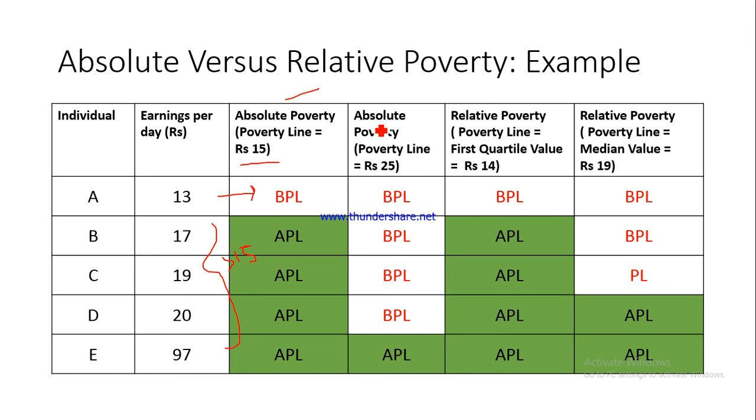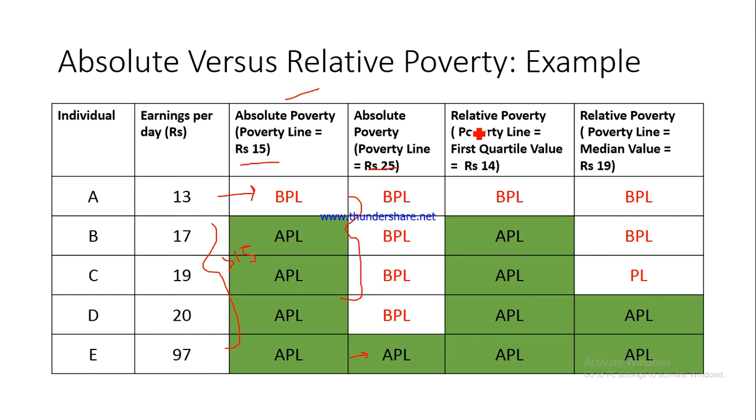Now on the other hand, if the poverty line has been shifted a little higher, to rupees 25, you would find that in this particular instance A, B, C and even D are earning less than rupees 25, and that is why they are all BPLs. On the other hand, E is earning 97, a big amount, and because 97 is greater than 25, E is an APL, above poverty line individual, right?